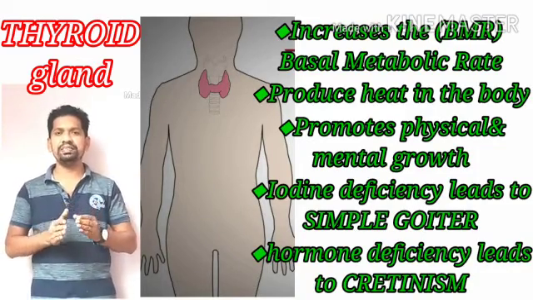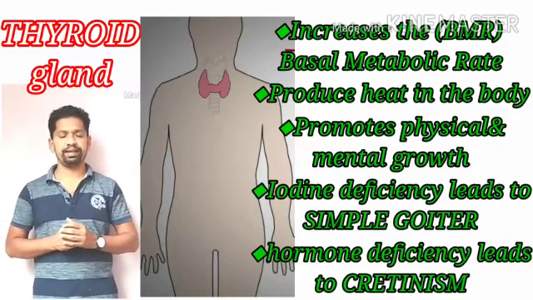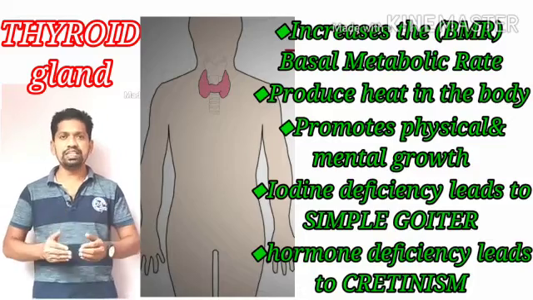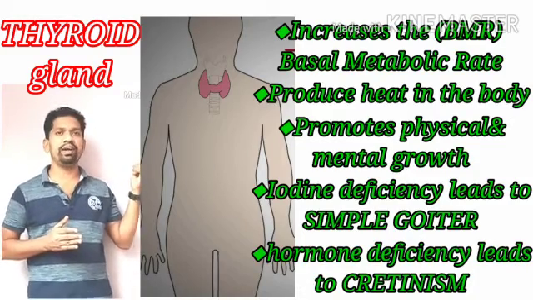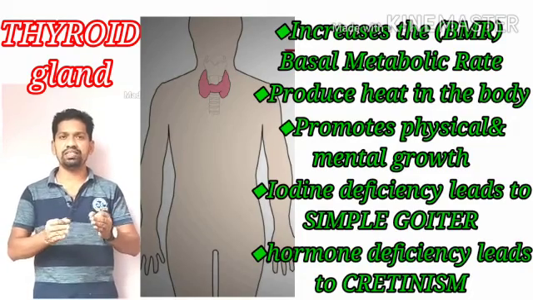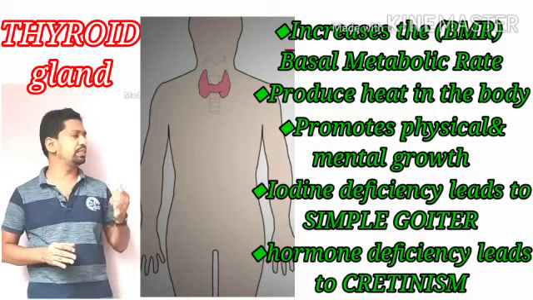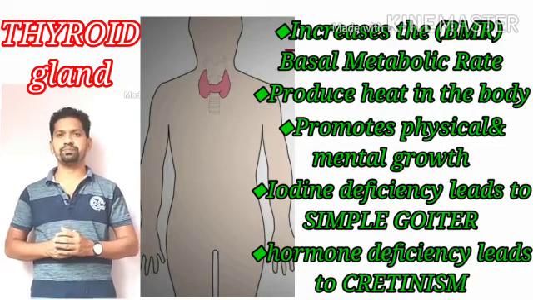Mostly the person is affected by mental retardedness. I repeat, a person suffering from hypothyroidism, who doesn't have sufficient thyroxine in the body, suffers from mental retardedness known as cretinism.